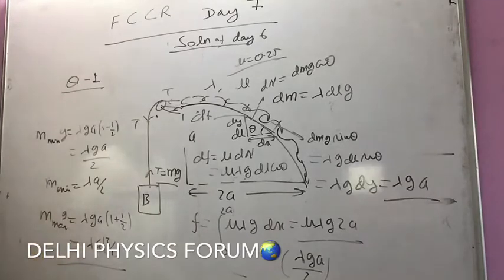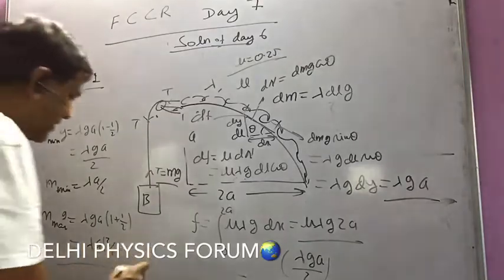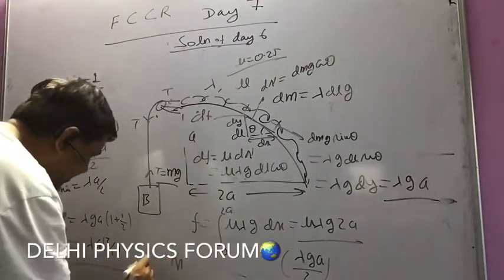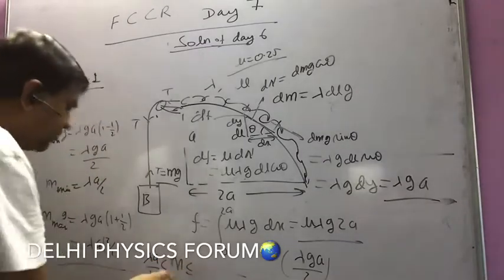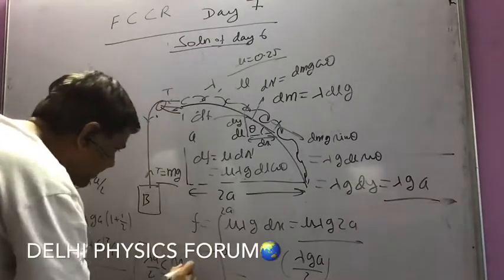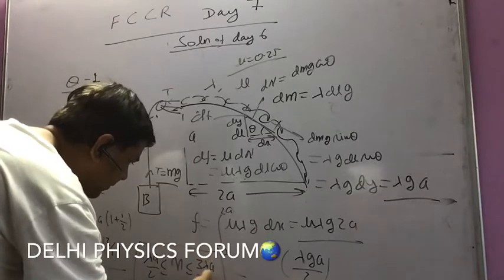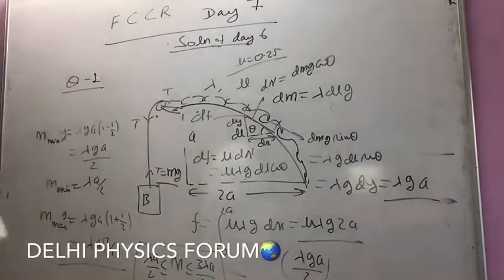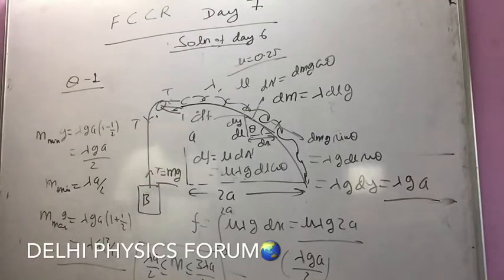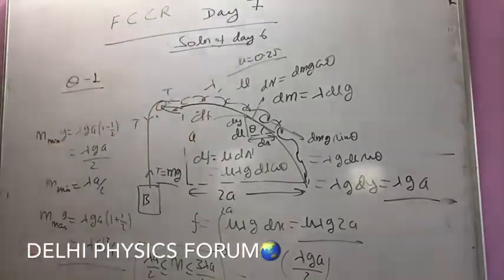So the answer finally is M should be greater than lambda A by 2 and less than 3 lambda A by 2. Equality will also be holding there. So this will be the range in which M will lie. So this was the first question of the 11th topic. And the next question that we will discuss today will be that of the 12th topic. We have discussed the solution of question 1. Now we will move to another question, the second question of the day.